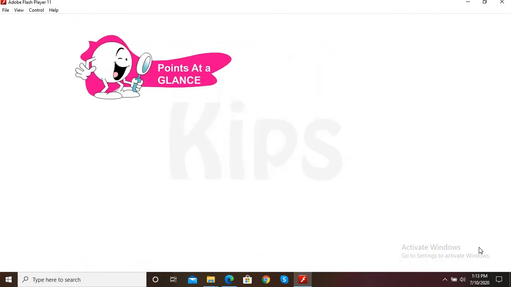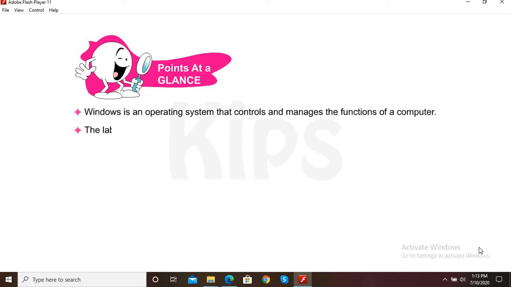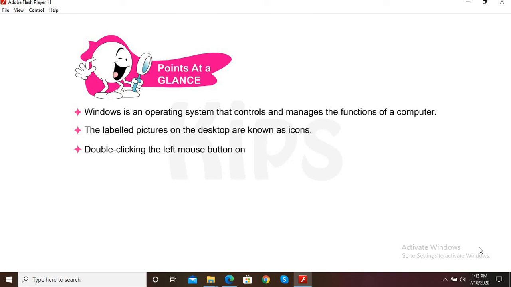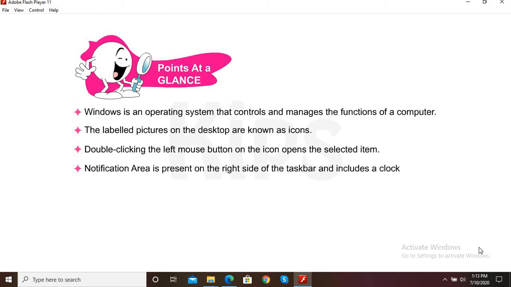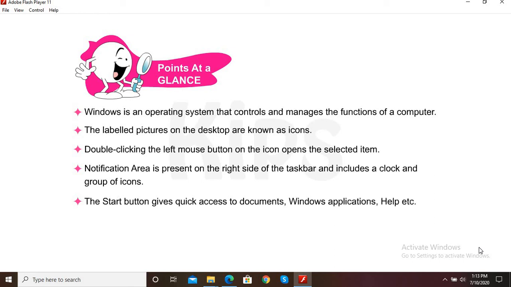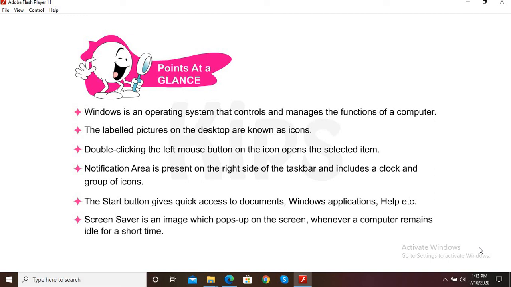Let us quickly glance through the key points discussed in this chapter. Windows is an operating system that controls and manages the functions of a computer. The labeled pictures on the desktop are known as icons. Double-clicking the left mouse button on the icon opens the selected item. Notification area is present on the right side of the taskbar and includes a clock and group of icons. The Start button gives quick access to documents, windows, applications, help, etc. Screensaver is an image which pops up on the screen whenever a computer remains idle for a short time.